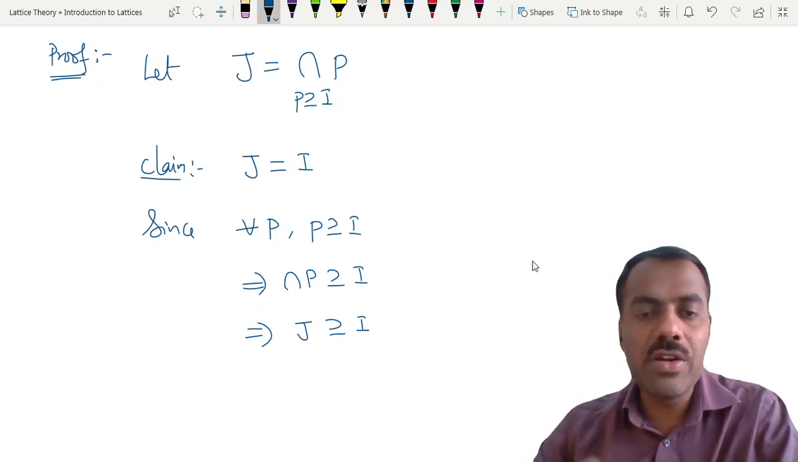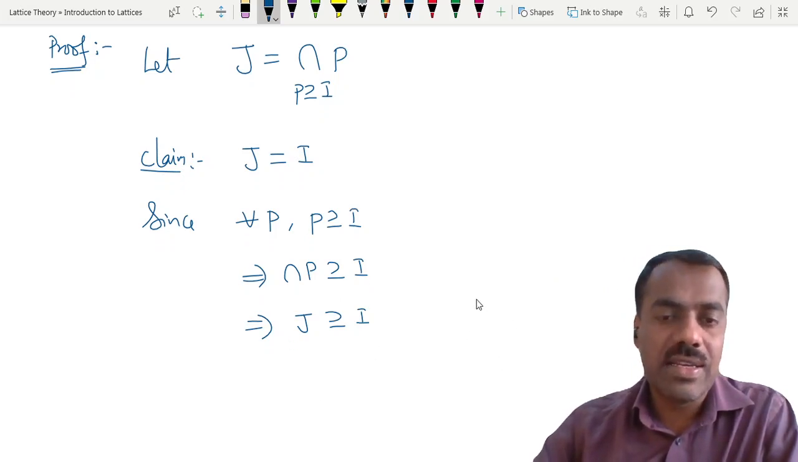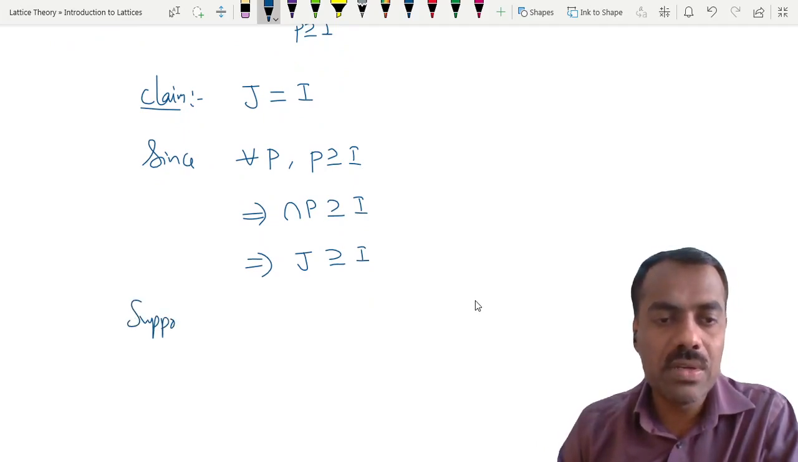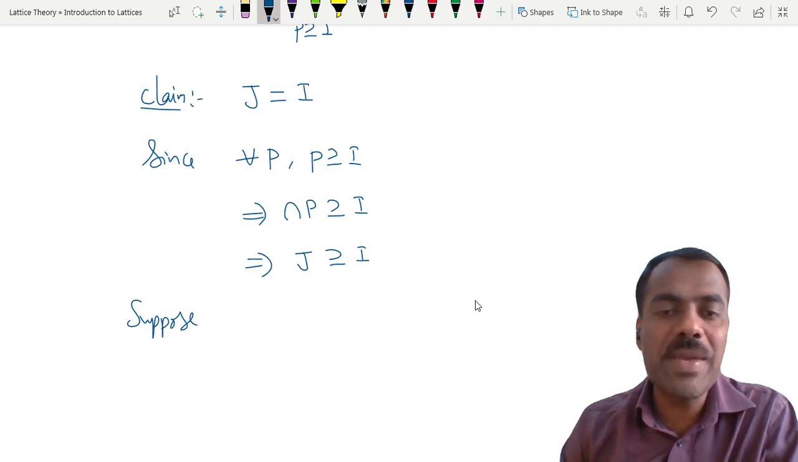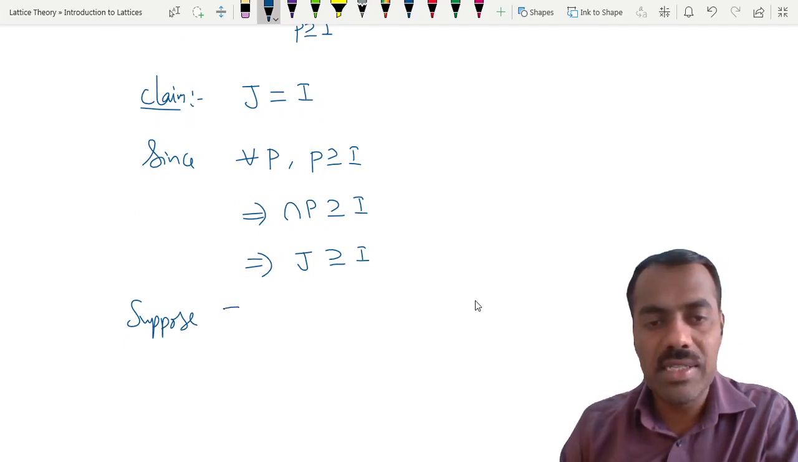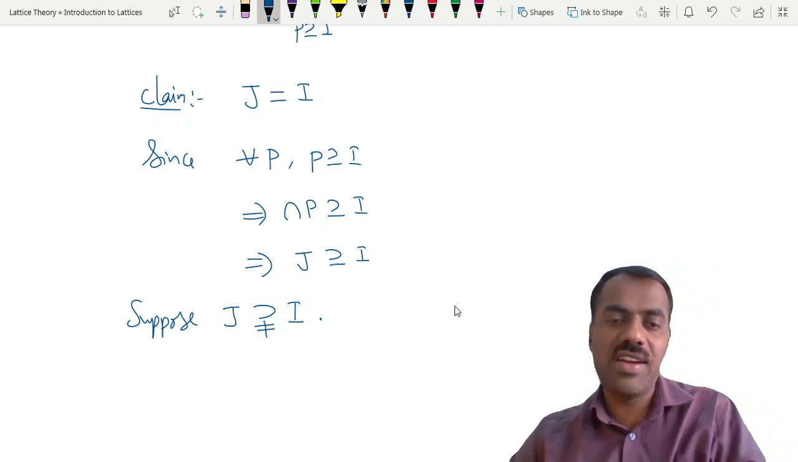So we want to only show that J is contained in I, or J is equal to I. Suppose, assume that J is strictly bigger than I. We want to show that J is actually equal to I. Suppose J is strictly bigger than I. If they are not equal, then we should get somewhere a contradiction.